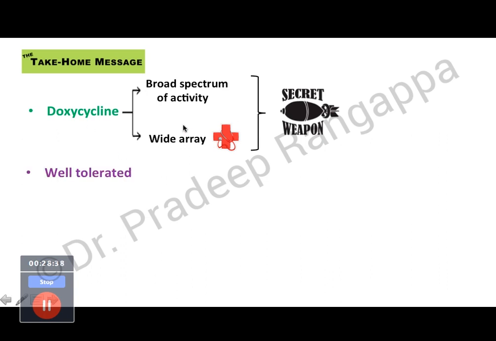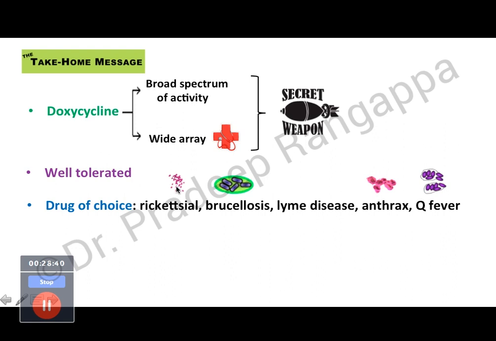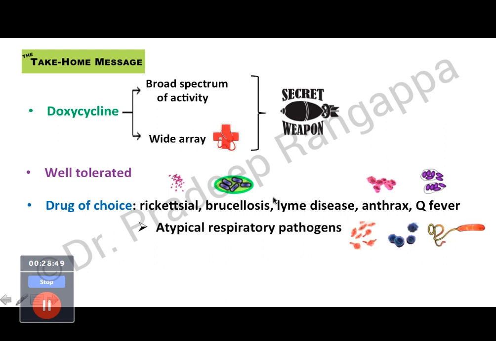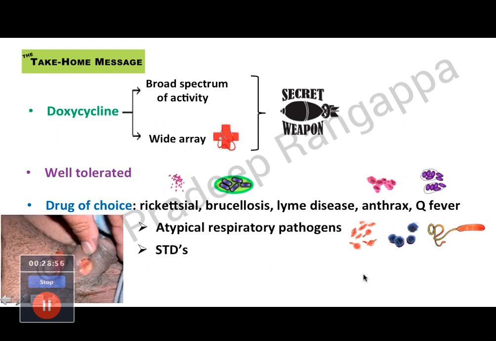Good thing is it is well tolerated, and it's a drug of choice for rickettsia, brucellosis, anthrax, Q fever caused by Coxiella burnetii, and for atypical respiratory pathogens like Mycoplasma, Chlamydia, and Legionella. And it is a drug of choice for STDs like lymphogranuloma venereum or granuloma inguinale. And most importantly, for the Indian subcontinent, it is a useful drug for prevention and treatment of malaria.